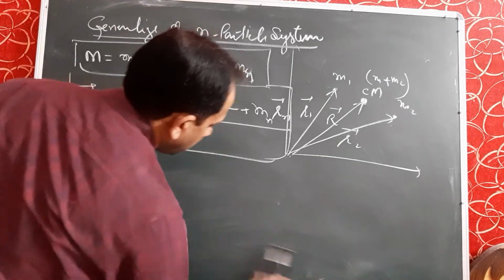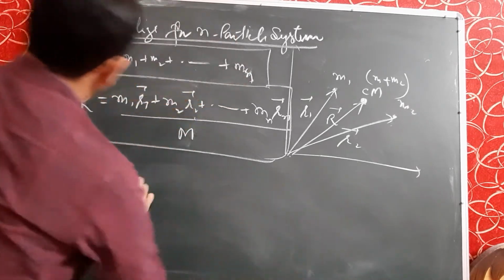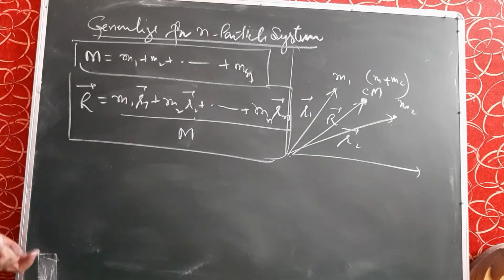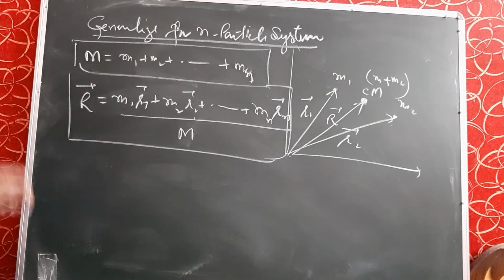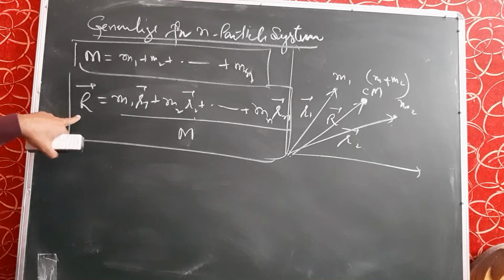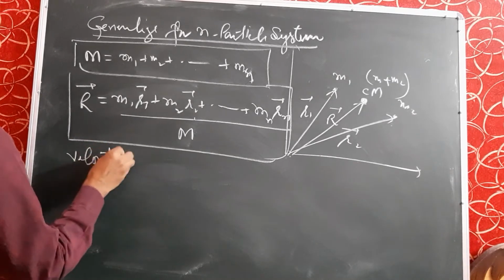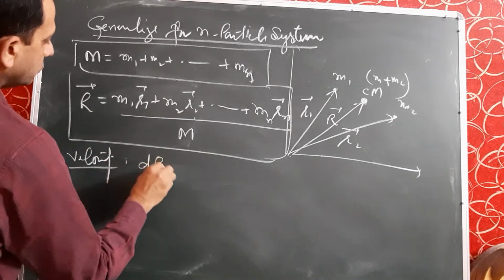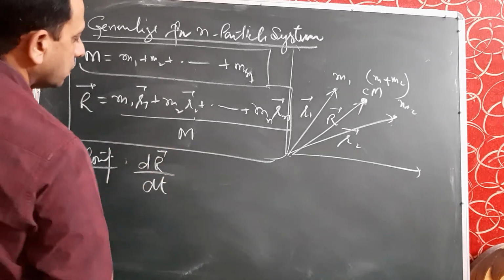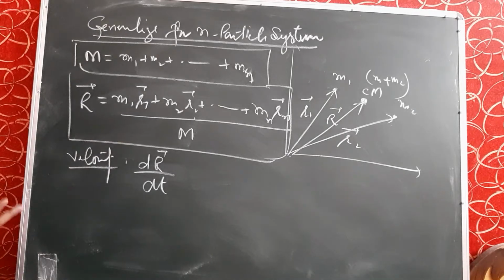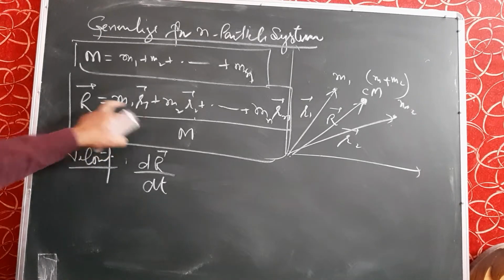Now what will be the velocity? We can also find velocity from this second equation, because this is the equation for the position vector. So we know that velocity is the rate of change of position vector, dR by dt. So we will differentiate this equation on both sides.